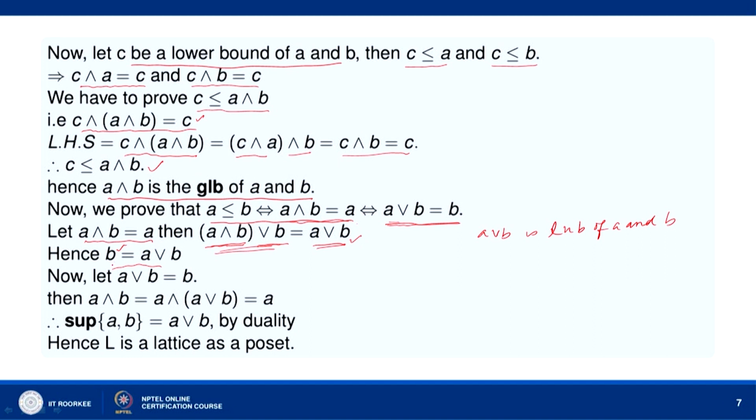So this is equal to B, and this is A join B. So A join B equal to B.